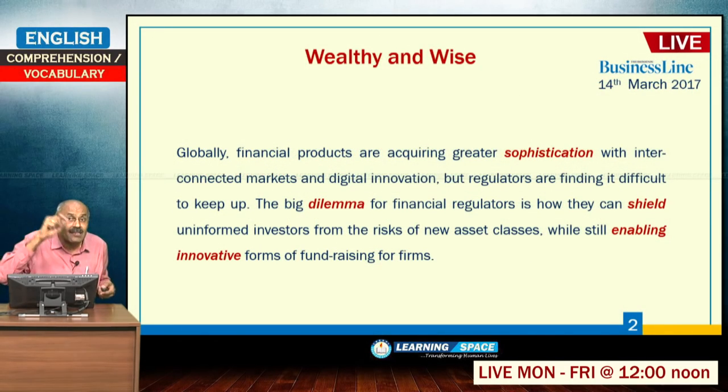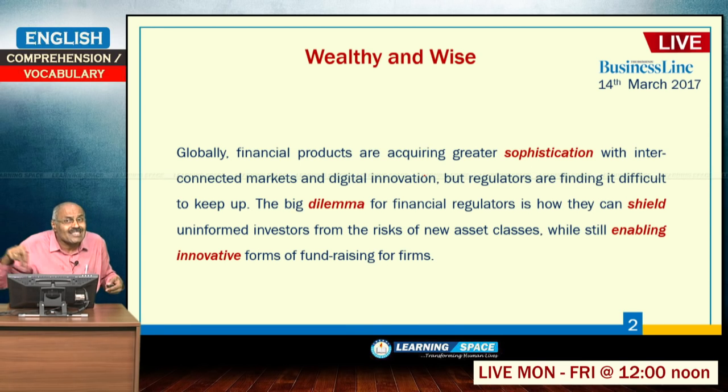Globally, financial products are acquiring greater sophistication with interconnected markets and digital innovation, but regulators are finding it difficult to keep up. In fact, regulators like SEBI are finding it difficult to keep up. Next, the big dilemma for financial regulators is how they can shield uninformed investors from the risks of new asset classes. The new asset classes coming up are angel investments, venture capital, crowdfunding, and peer-to-peer lending.